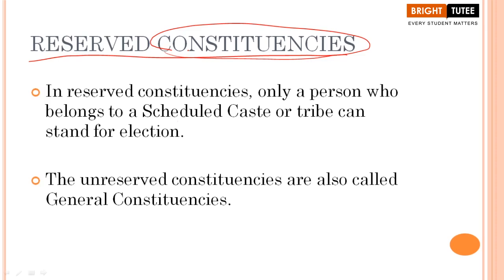So for people belonging to these castes, certain government jobs have been reserved. A certain percentage has been reserved for people belonging to these categories, and this has been specified in our constitution as well.